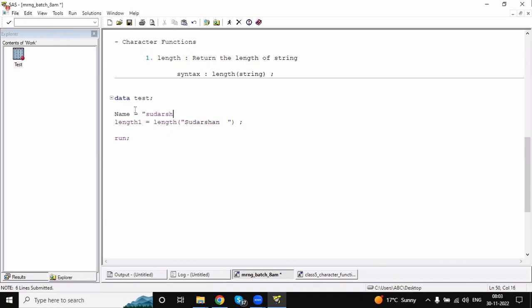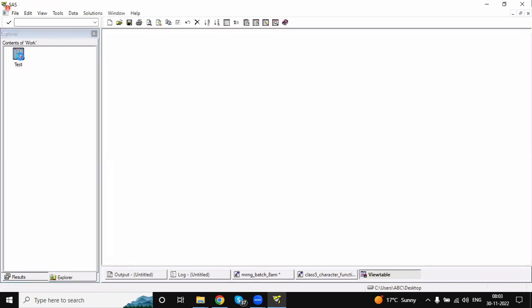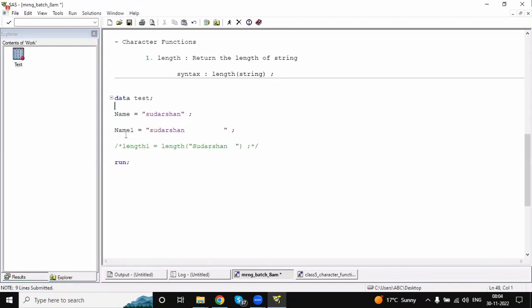For example, Sudarshan. Name one: Sudarshan, some spaces. So now I'm calculating the length on a variable only. So this is a variable now, right? Understand? Two variables I've created. Sudarshan, and Sudarshan with some spaces. Now I'm calculating the length on a variable.